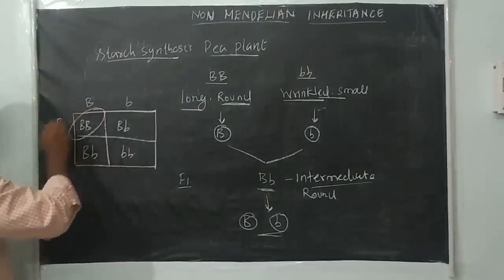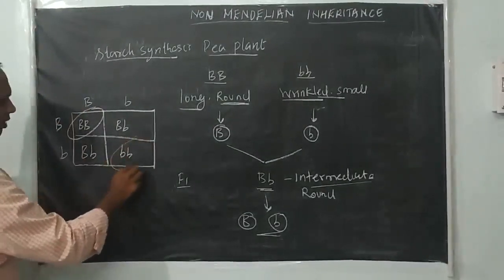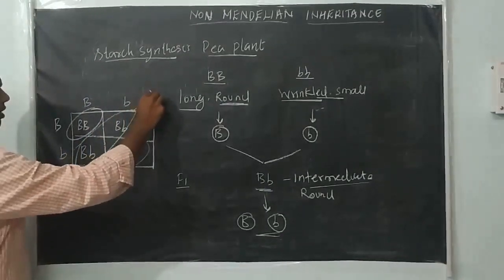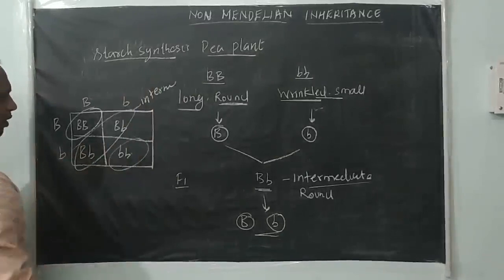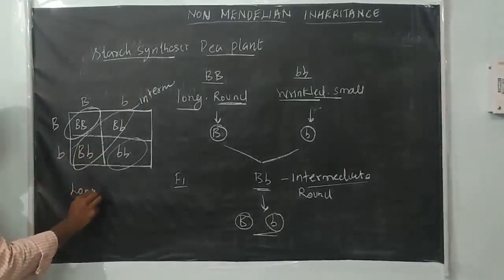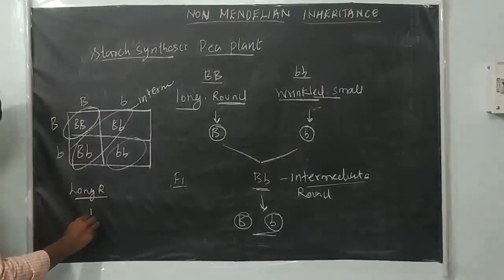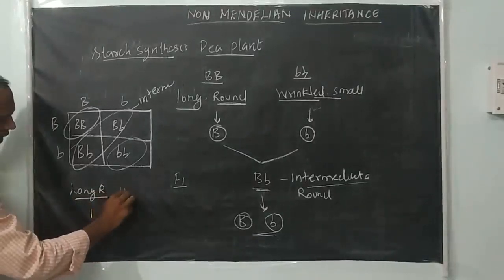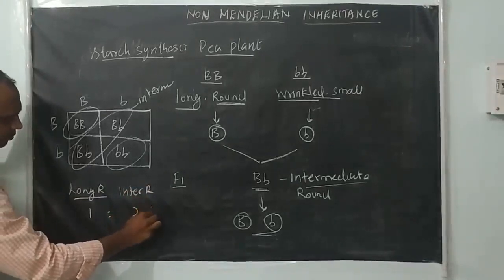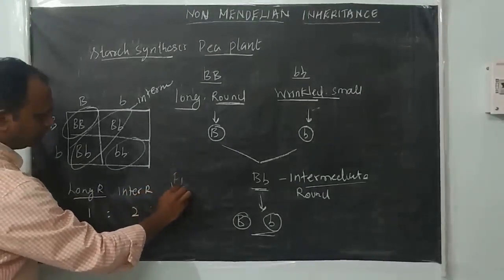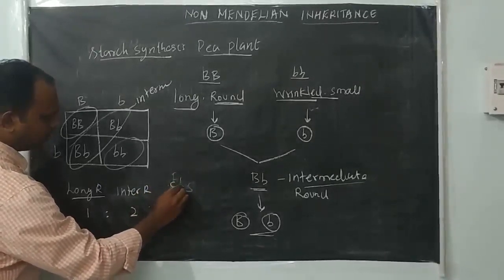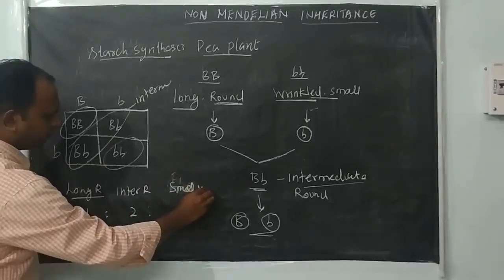So this one resembles a parent, this one resembles a parent, and these two are intermediate. So the phenotypic ratio: how many seeds are long and round? Only one. Intermediate round, we are getting 2. And small-sized, wrinkled, 1.